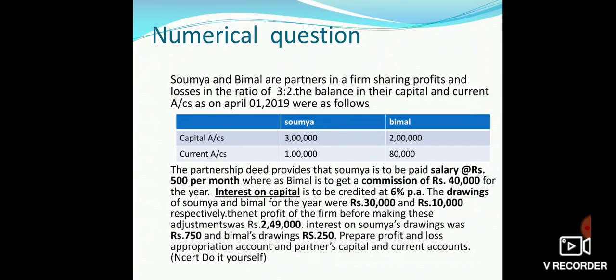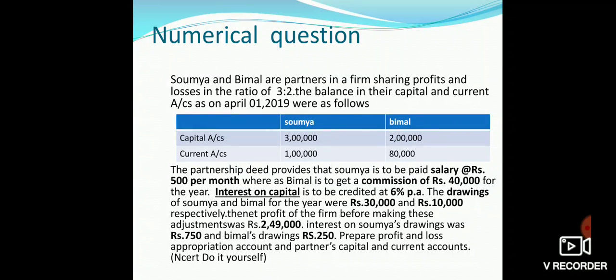Interest on capital at the rate of 6% per annum will be calculated on capital account balances which are given as 3 lakh for Soumya and 2 lakh for Bimal. It will come as Soumya 18,000 and Bimal 2 lakh multiplied by 6%, which comes as 12,000, as we have calculated in our last slides.